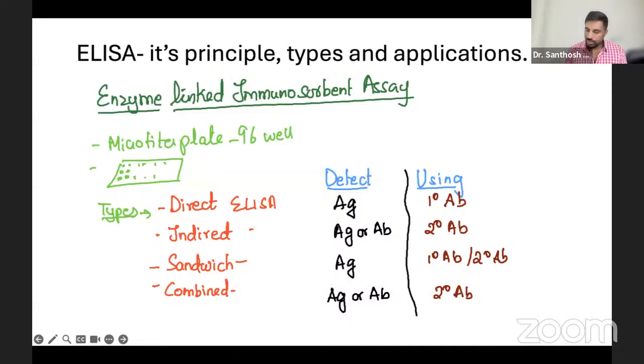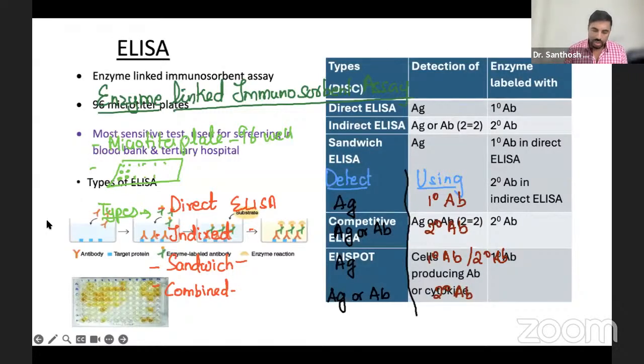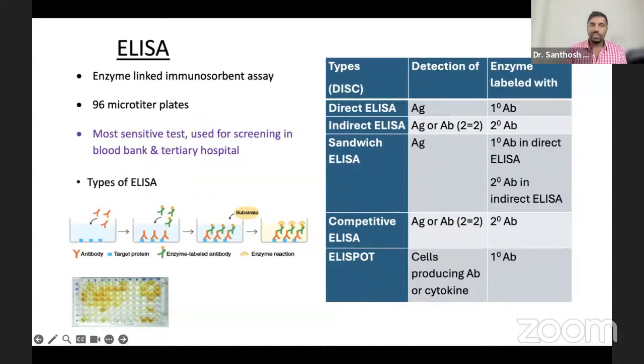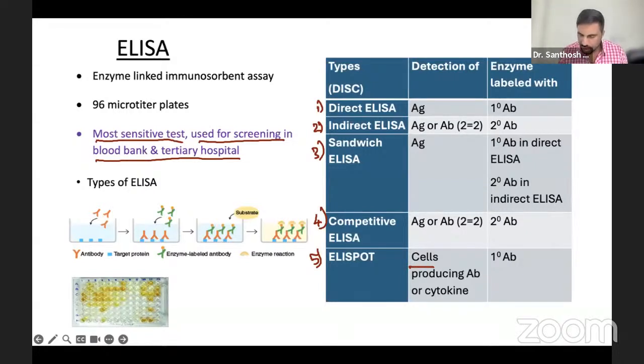ELISA is very sensitive, and it is used for screening in blood banks and tertiary centres. Any first test you are doing, especially a serological test for viruses, should be ELISA. ELISA is very common. So the types are direct, indirect, sandwich. Combined is actually competitive. Some places say combined, but competitive is the better term. And ELISpot, where you use the cells producing antibody. That's all.